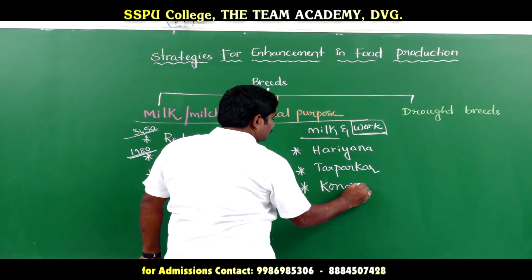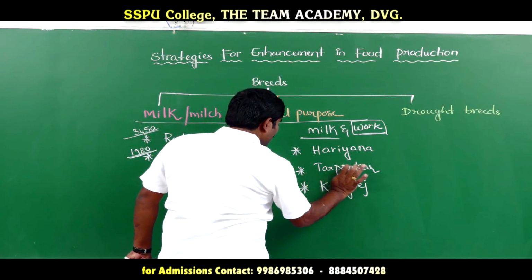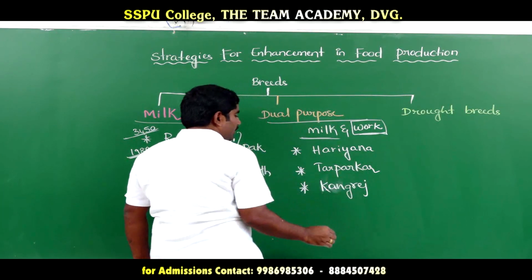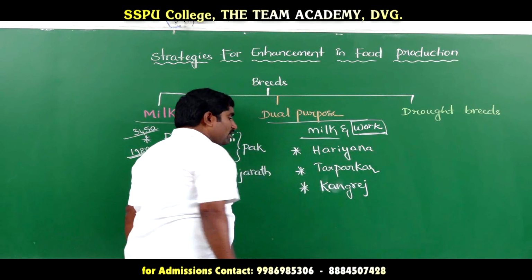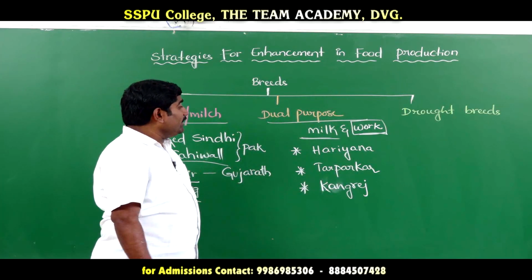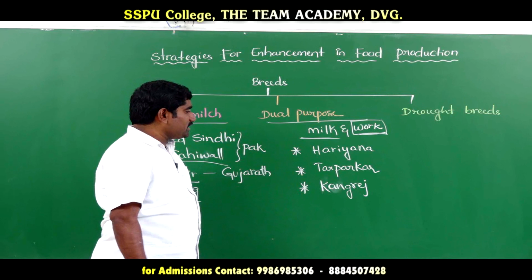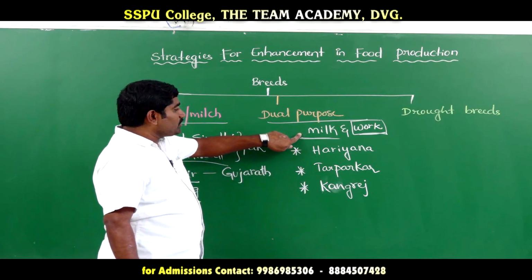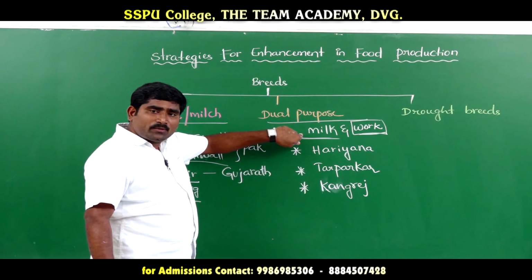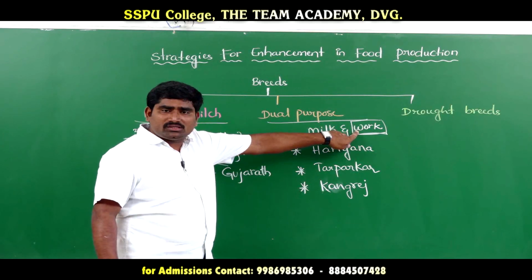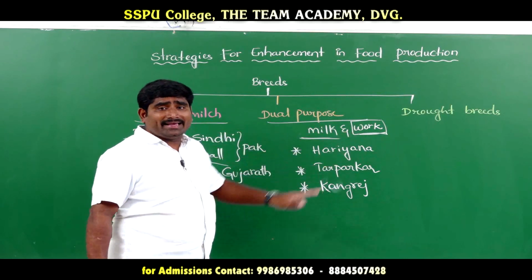Kangraj, K-A-N-G-R-E-J. So these are totally three types of breeds. Dual purpose breeds. They produce milk. The female animals produce milk, and the male animals are useful for agriculture works.